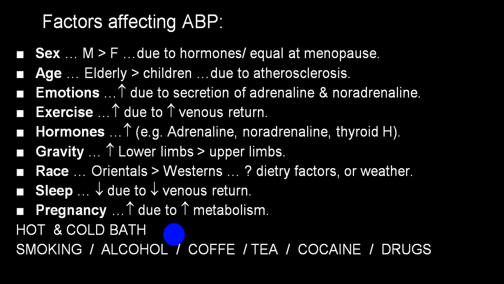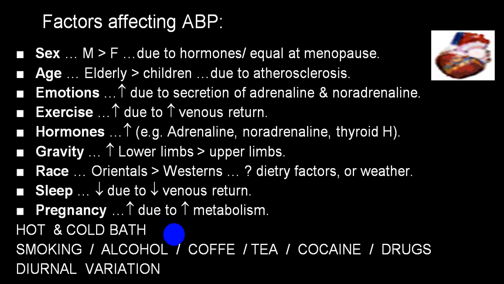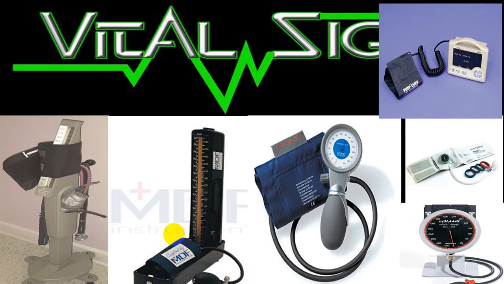Tea and coffee will stimulate. Cocaine will also stimulate. There are certain drugs which can elevate or fluctuate it. Say, diuretics will reduce your blood pressure. There is also a diurnal variation: in early morning you can have an early morning surge, then during daytime there will be elevated blood pressure, and during night, that is during sleep, there will be a fall of blood pressure.